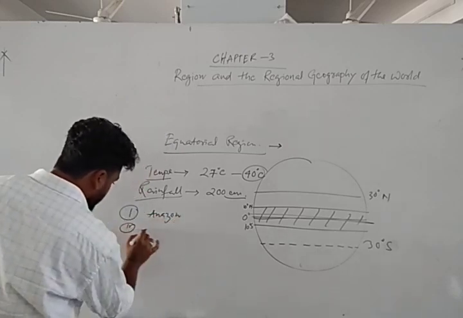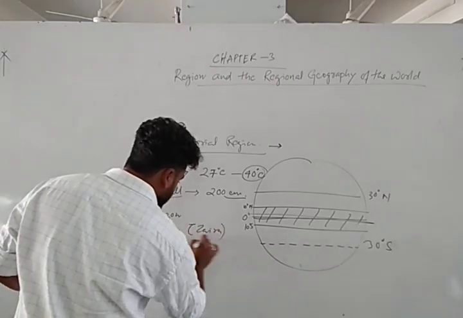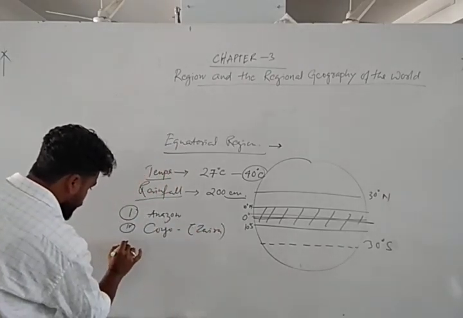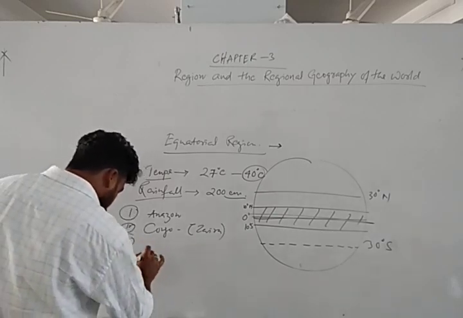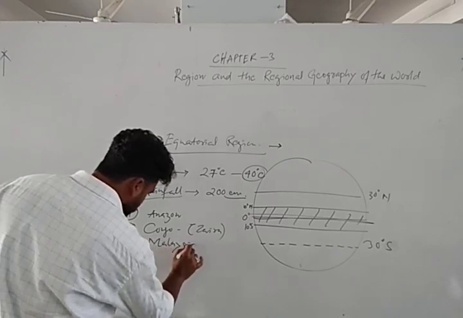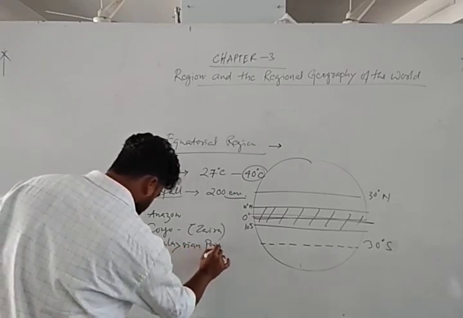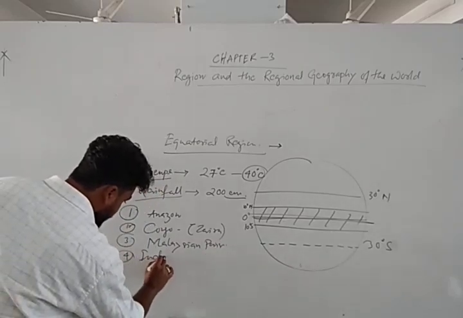Number 2 is Congo, also called the Zaire basin, because the Zaire river is there, that's why it is called the Zaire basin. Number 3, some parts of West Africa, the Malaysian peninsula, the Indonesian peninsula, Philippines.